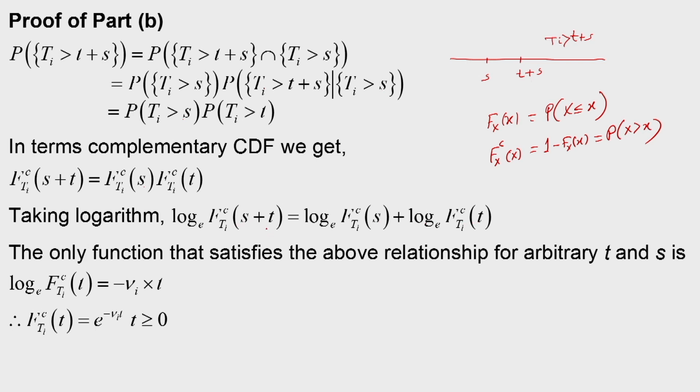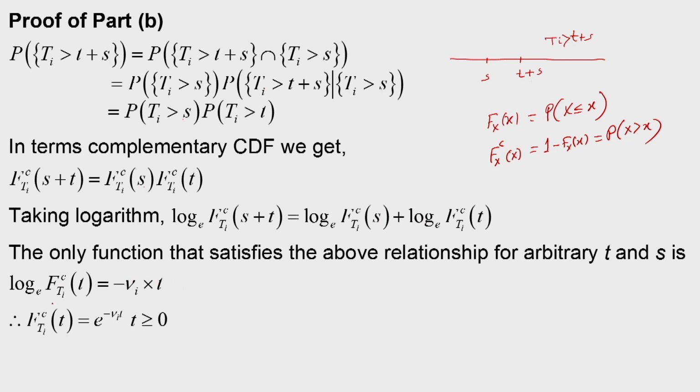So, the logarithm of the sum is equal to the sum of the individual logarithms. The only function that satisfies this relationship for arbitrary t and s is that log of F_Ti^c(T) must be equal to minus nu_i into t, where nu_i is a positive number.